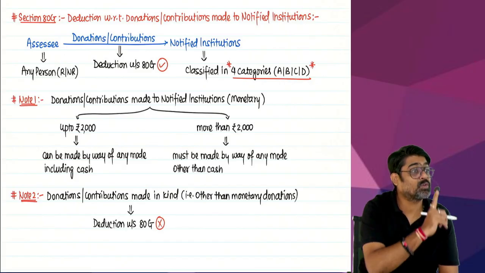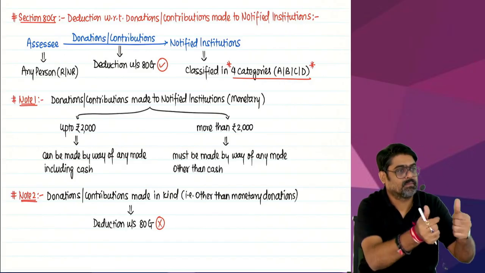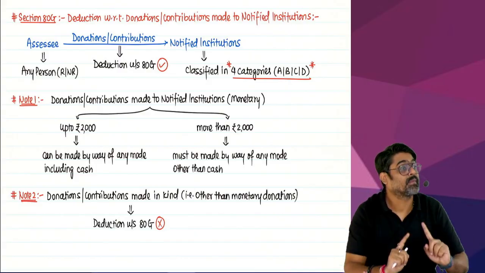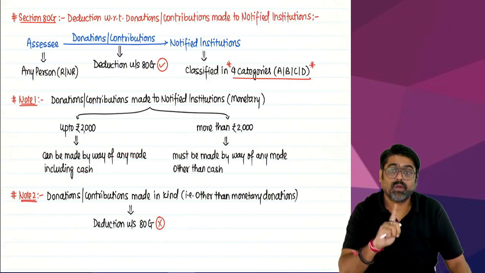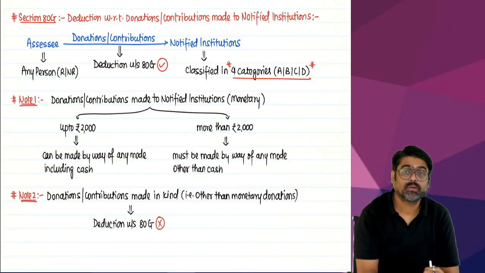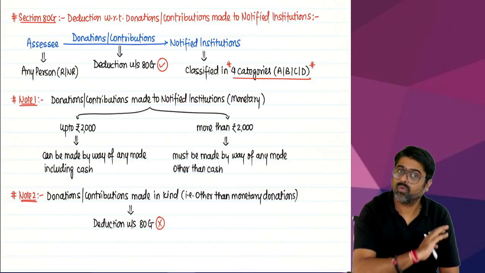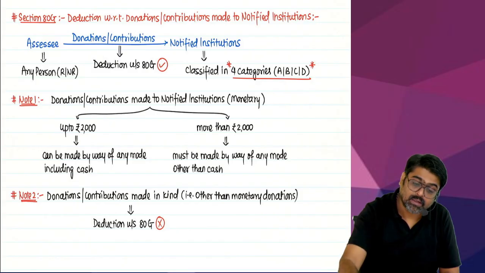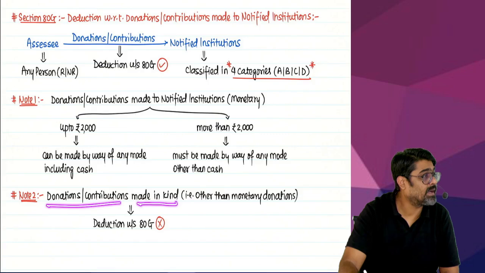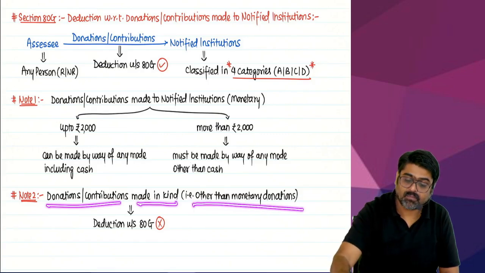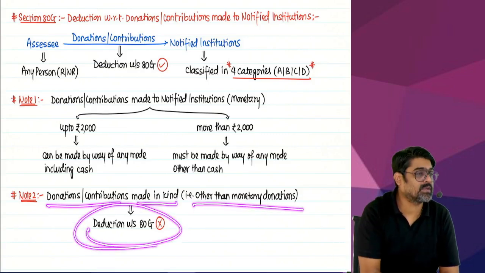But the donation has to be a monetary donation. Money. Donate what? If you are donating in kind, donation in kind will not be allowed as a deduction under 80G. So any contribution made in kind, that is other than monetary donations, will not be allowed as a deduction under 80G.